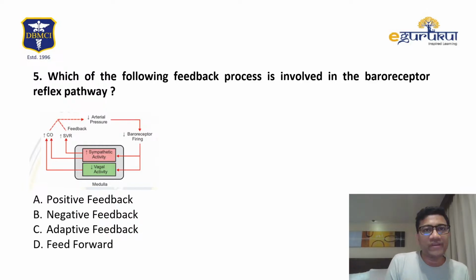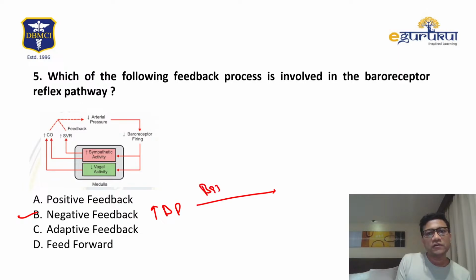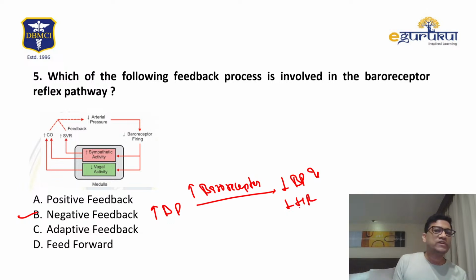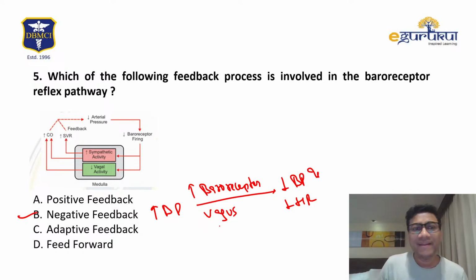Which of the following feedbacks is involved in baroreceptors? Now remember, it's a negative feedback. Increased BP activates the baroreceptors, increases baroreceptor activity, and they decrease the BP and decrease the heart rate. Via which nerve? Vagus. So via vagus, they decrease the BP and heart rate. It's an example of negative feedback. In fact, all regulatory systems are negative feedback. No issue in that.